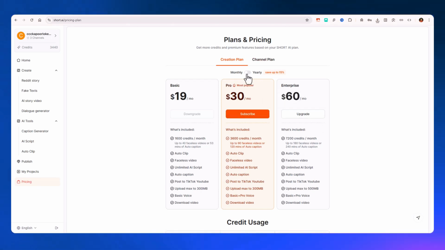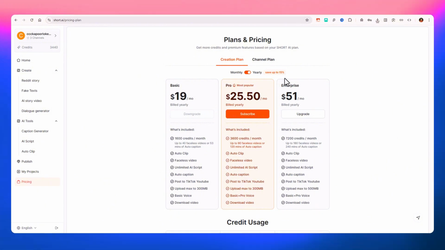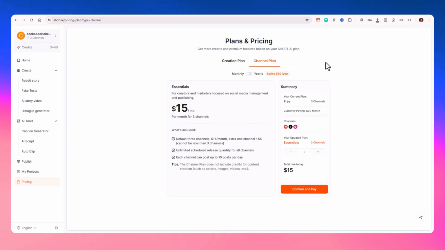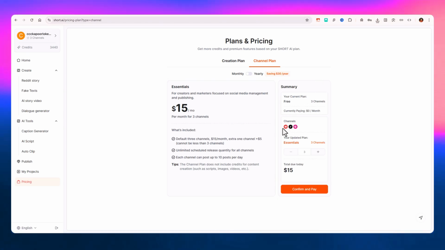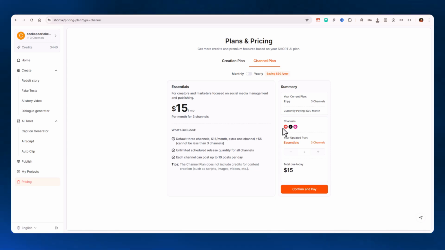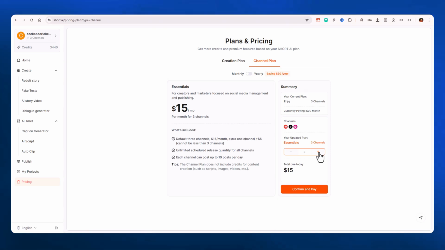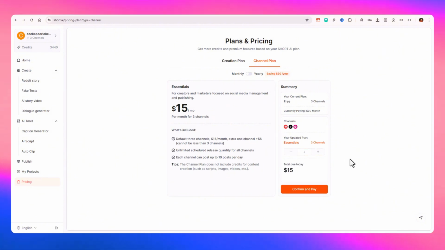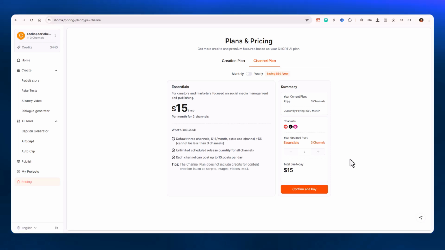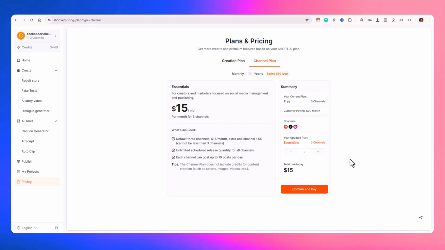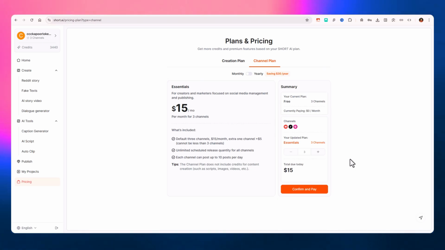If you go with the yearly plan, you can save up to 50% on top of it, and you have a channel plan as well. It is the essentials plan, so you have plenty of good access, and you can auto post on channels like YouTube, TikTok or Instagram. You can also add more channels, and the cost will increase accordingly, as you can see over here. This is how the application is going to work for you, and you will be able to get a good amount of views and engagement on your social media channels, and it will not take much time creating this kind of content.